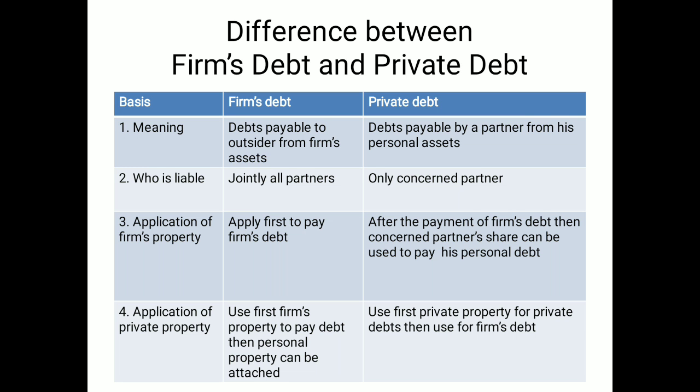The firm will pay the debt from its own property, then the personal property can be called upon as per the ratio of the individual partners, but for the private debt, only the private property will be attached to pay the private debts. Firm's property cannot be attached.